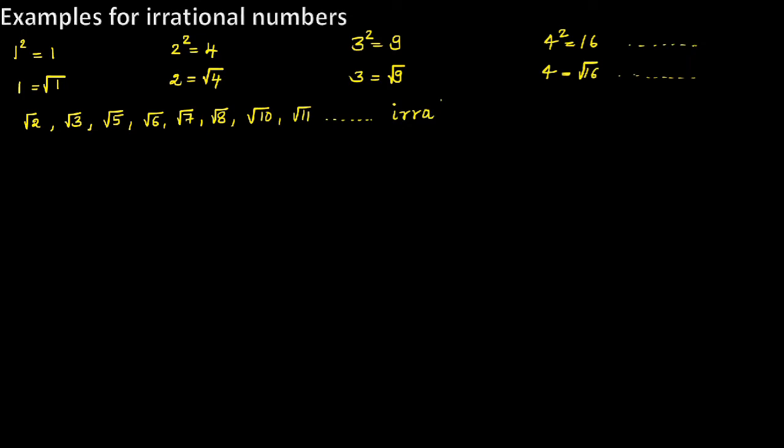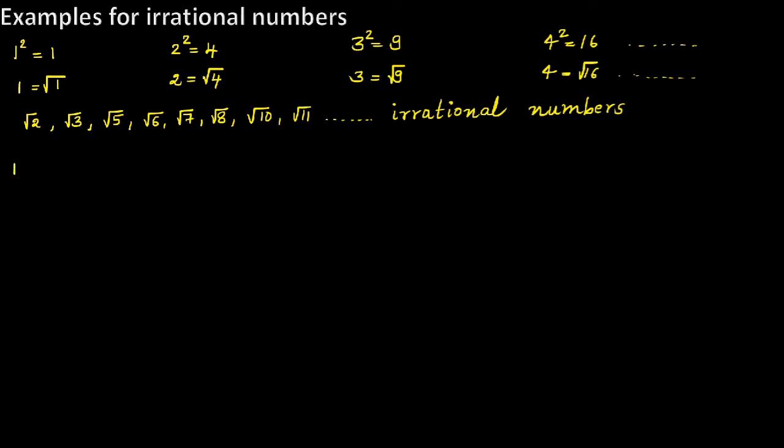These are irrational numbers. You can write so many examples for irrational numbers which is coming under square root, and they should not be perfect square numbers.